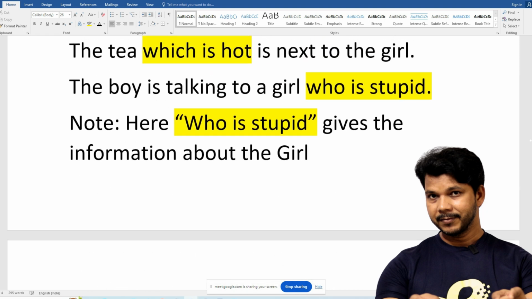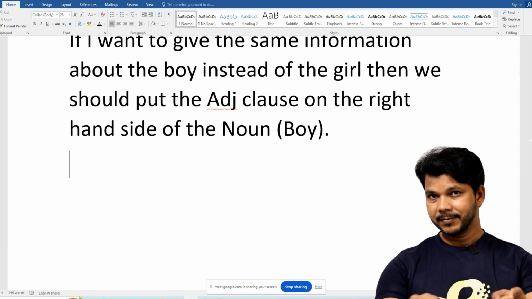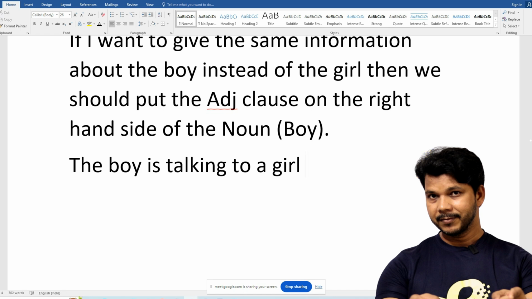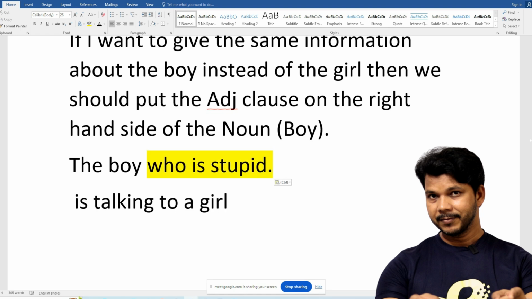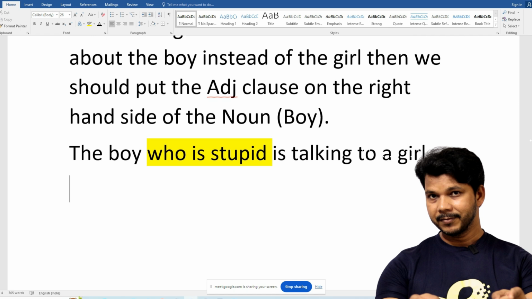So how to say this? Okay, Control X, Control V. The boy who is stupid is talking to a girl. There we go. Now if I say the boy who is stupid is talking to a girl, it shows that only the boy is stupid, not the girl.